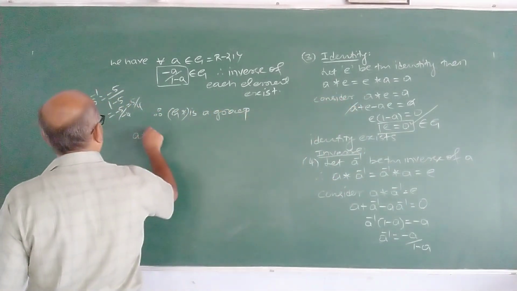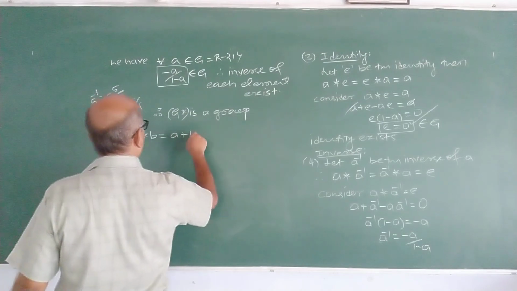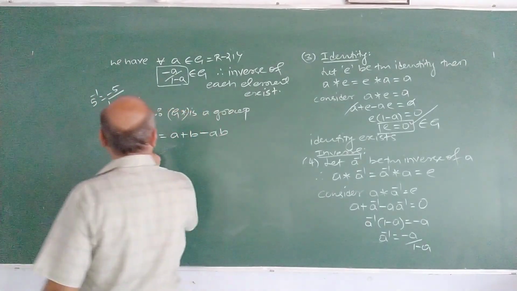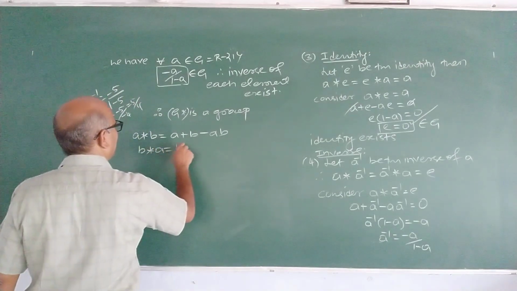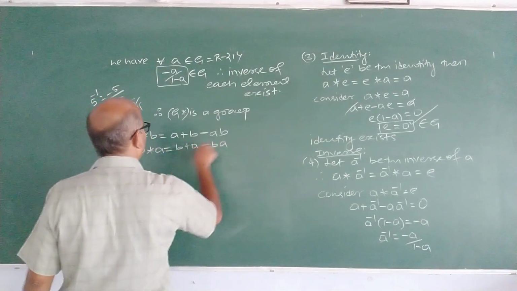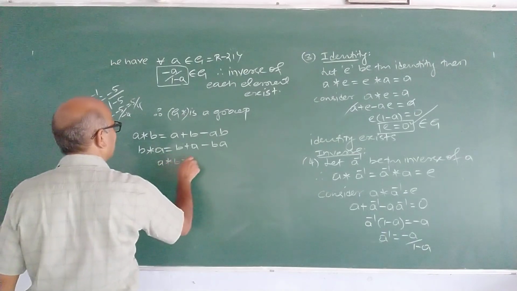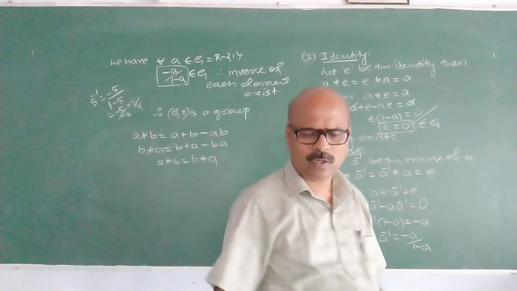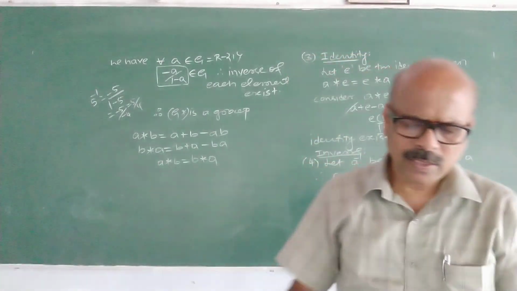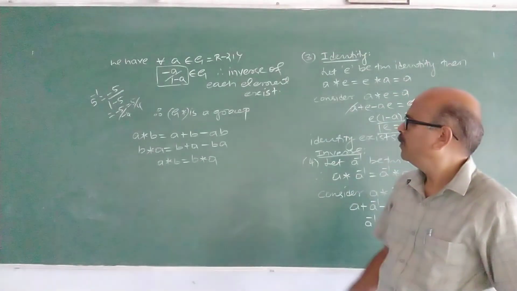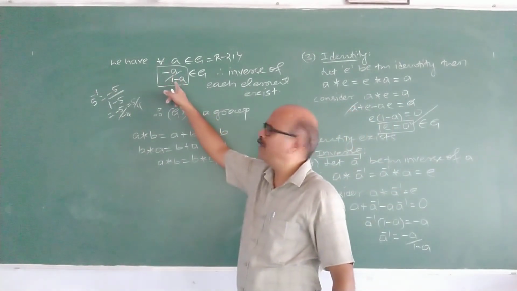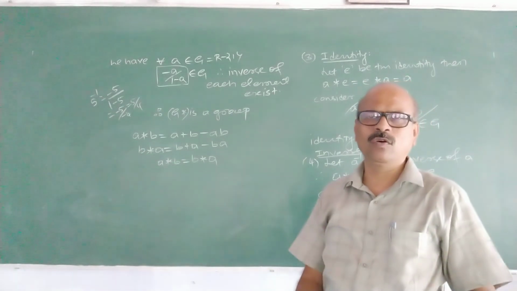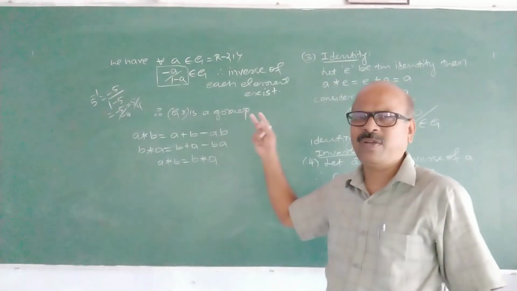Consider A star B. What is A star B? A plus B minus AB. What is B star A? B star A is B plus A minus BA. Therefore, the commutative law is also satisfied here. Hence, it is an abelian group, with inverse of A being minus A by 1 minus A. And what is the identity? Identity is 0. Now, this is a fine example.